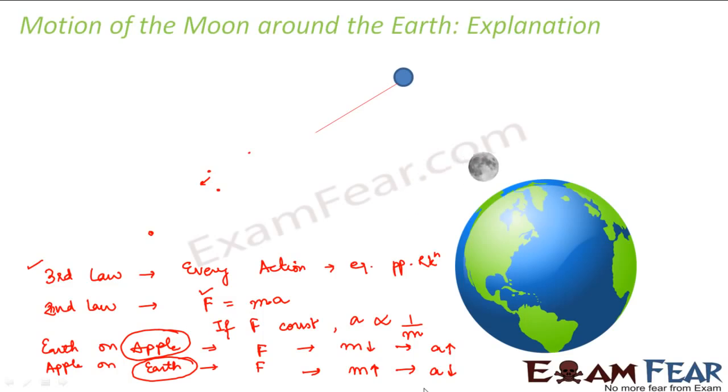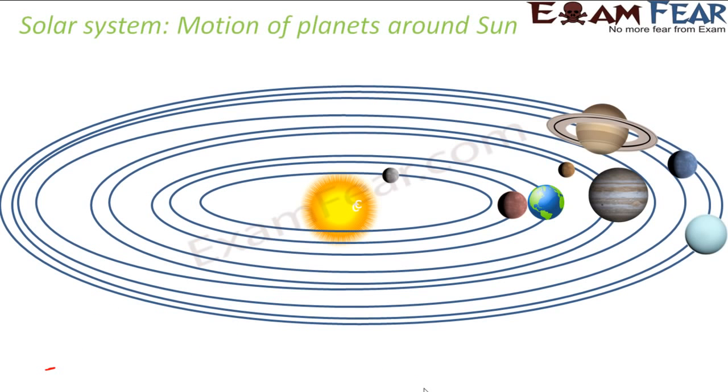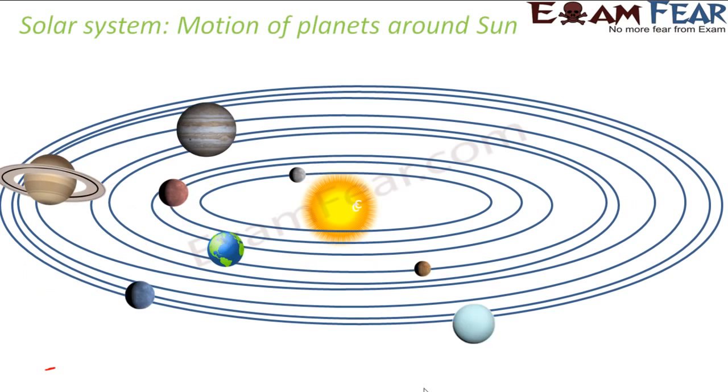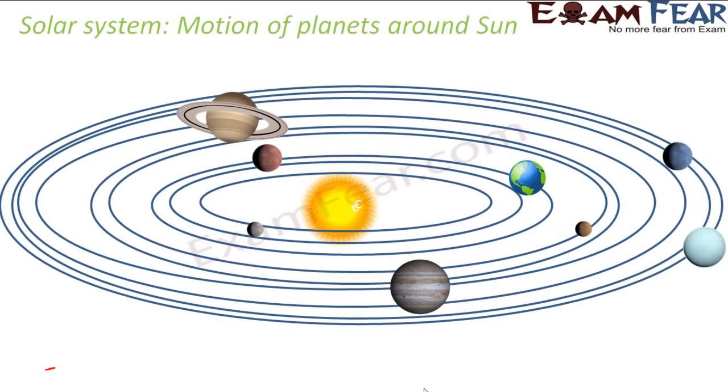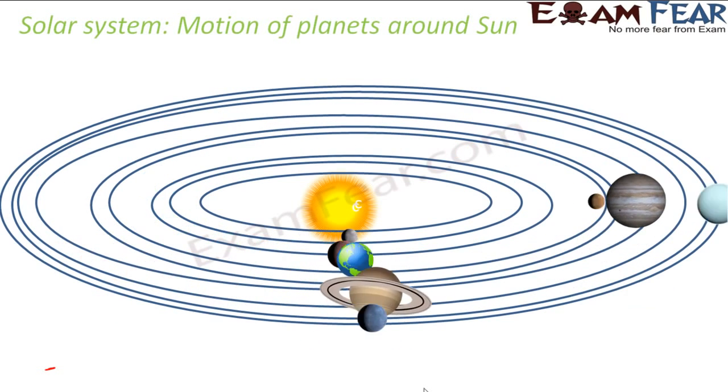So this is how, from the incident of the apple falling on Newton's head, he started thinking about gravitation and he finally concluded with the universal law of gravitation. With the help of this universal law of gravitation, he could also explain the motion of all the planets around the sun in the solar system. So it is not only the moon which revolves around the earth, it is all the 9 planets which keep revolving around the sun.